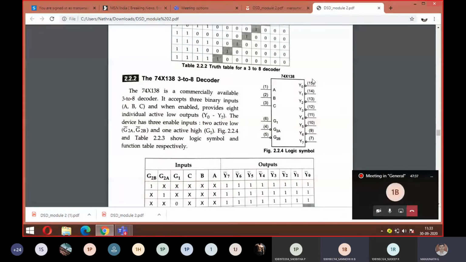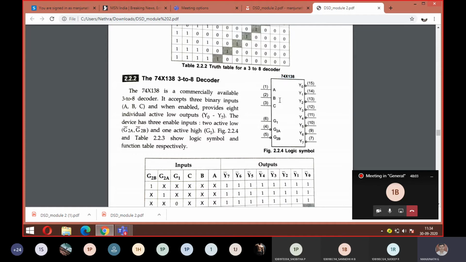15 pin. You can see the maximum 15 here. Starting with 1, ending with 15. So it means you have a 15 pin IC, which is the 74138. Whenever they say decoder, they won't specify any decoder, they'll just say 74138. So you should remember that 74138 means it is a 3:8 decoder IC.